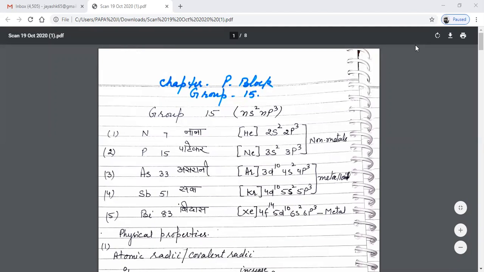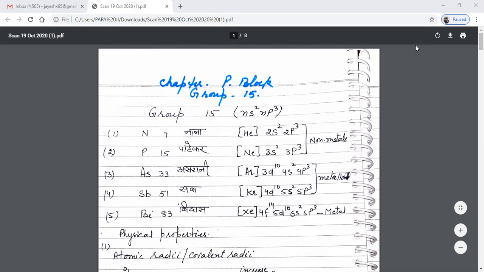Good morning, students. Today we shall be studying about p block elements. P block of the periodic table comprises six groups, that is group 13 to group 18. The general electronic configuration of the elements present in this block is ns2 np1 to 6. This means that the atoms of all these elements have completely filled s subshell, while the electrons are filled in the p subshell of the valence shell.